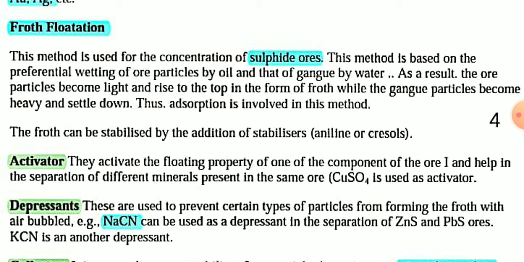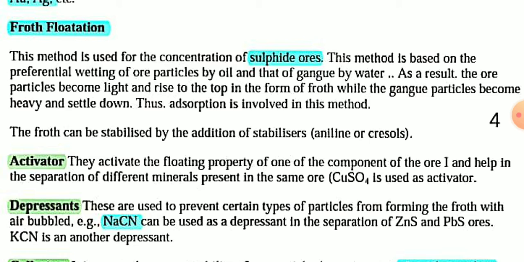The principle of this method is that it is based on the preferential wetting of ore particles by oil and that of gangue particles by water.